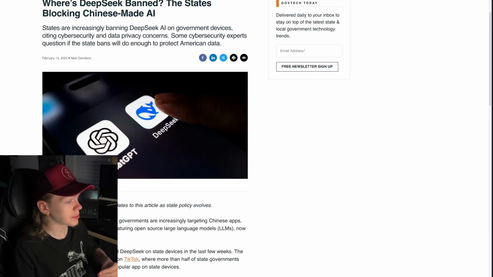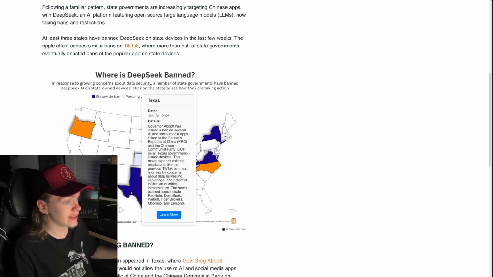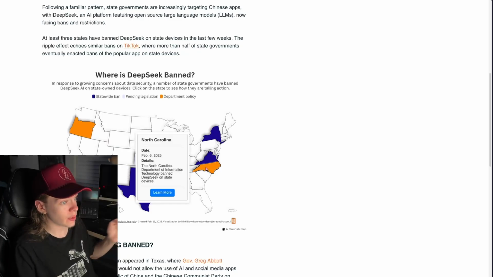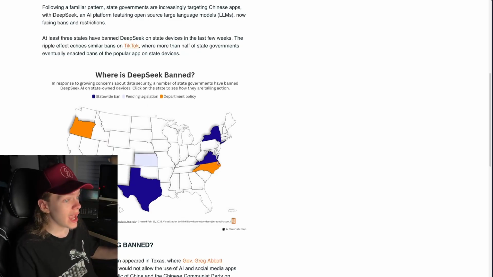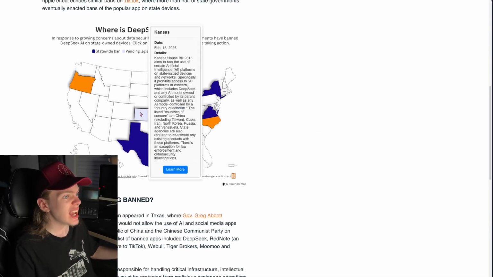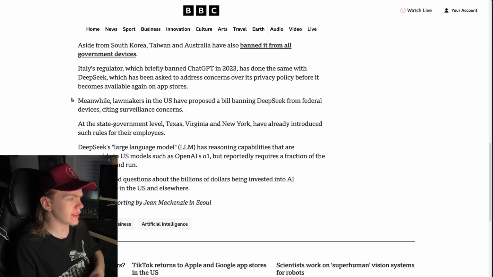If we look at this article from Government Technology, we'll see that there is a statewide ban in Texas for removing the app from government devices. There are some departments in Oregon and North Carolina who've banned it, and Virginia and New York have banned it entirely for all departments of the state government. Kansas is thinking about it. Nothing's happened yet, but they are planning on banning it on their government employee devices.